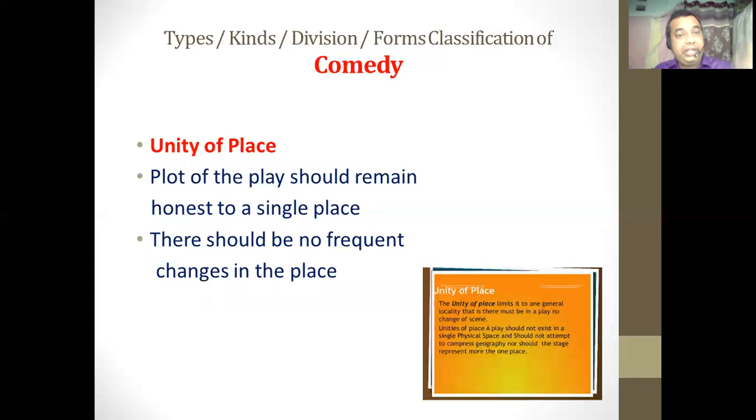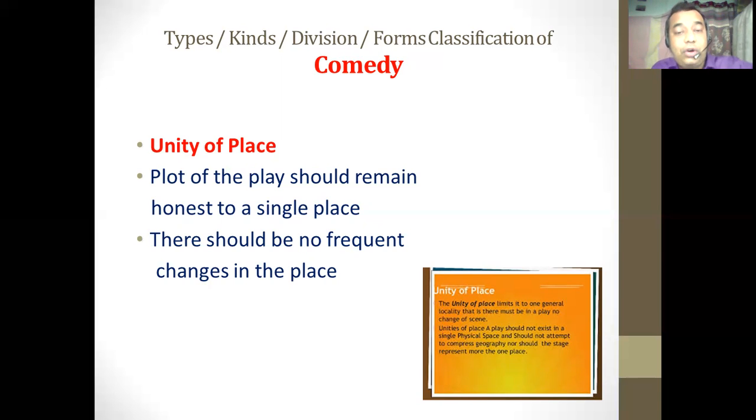The third theory, unity of place, says that the plot of the play should remain true to a single place. Whenever the dramatist is choosing the settings, the city, the place, while creating his story, he should take into notice that whatever story he is creating and whatever place he is using in his story, he should not make frequent changes in the place of the drama.